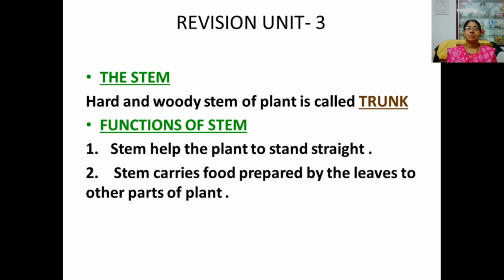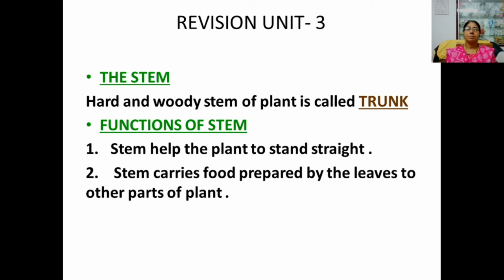Revision. Unit 3. Here we have learned about the important parts of plant. Root, stem, leaf, flower and seeds are the important parts of plant. So, just remember what is the meaning of trunk. Trunk means hard and woody stem of plant is called trunk.